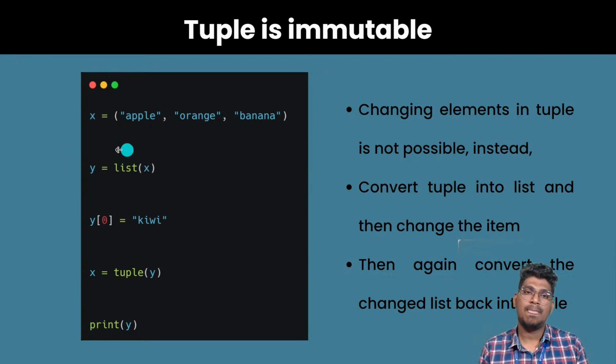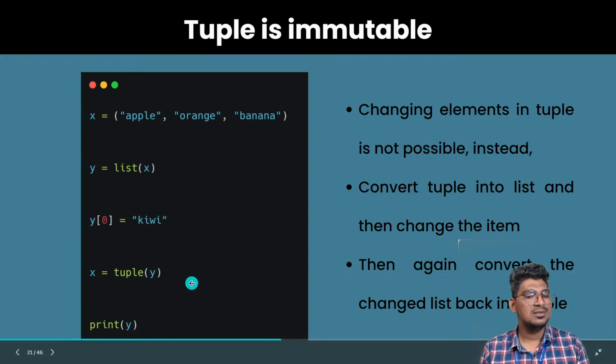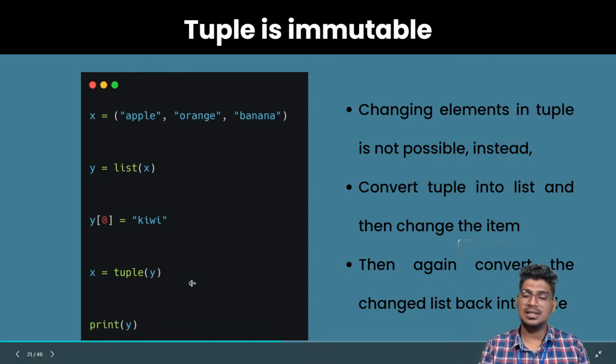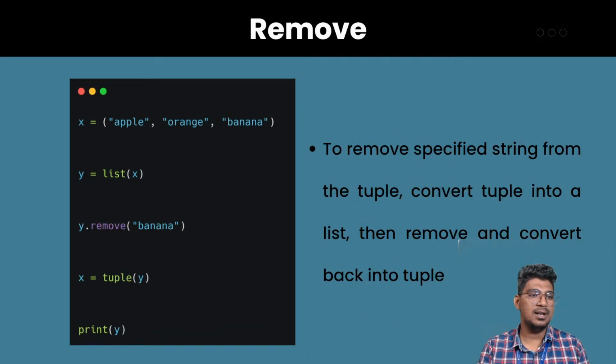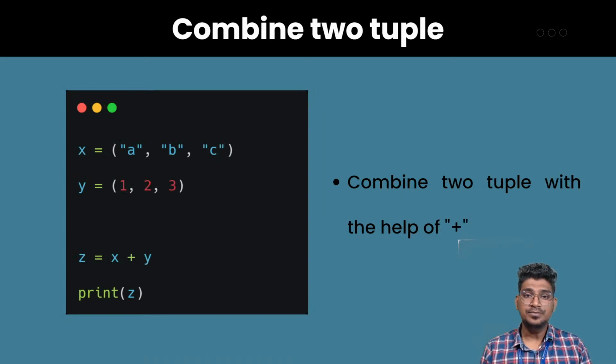You can see it here. y is equal to list of x, then it is converted, then adding the key v, then it is changed into a tuple again. This is what the tuple is. And how do we remove an item? The same thing. The remove function will help to remove the value. And how can we combine two different tuples?